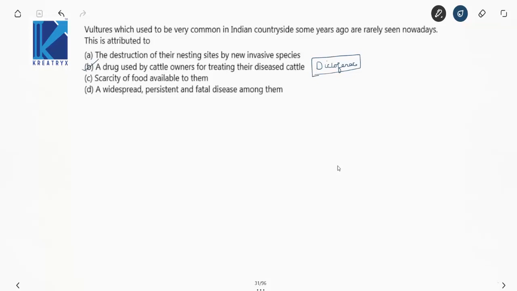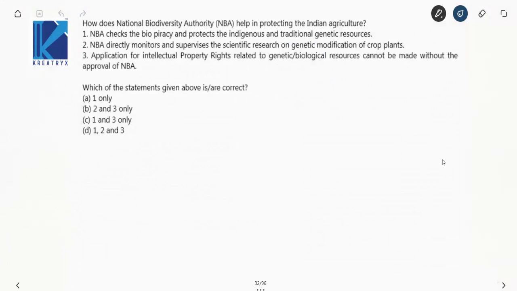Now when this cattle died, their carcass was eaten by these vultures, and due to this eating of diclofenac-studded carcass, vultures are suffering from diseases and their population is declining, right? This is the reason.